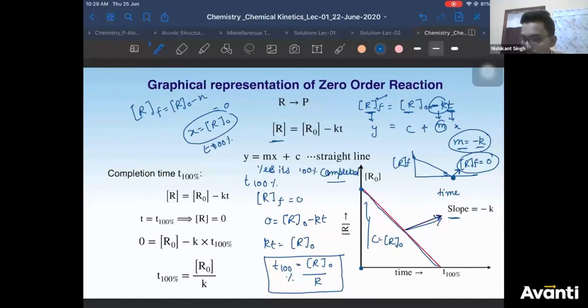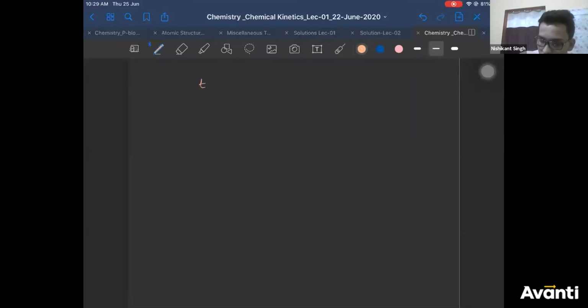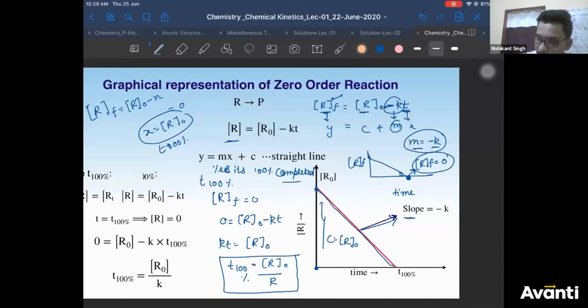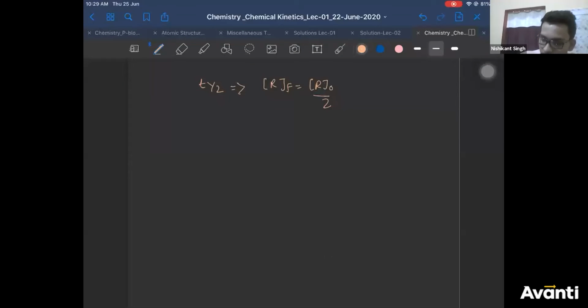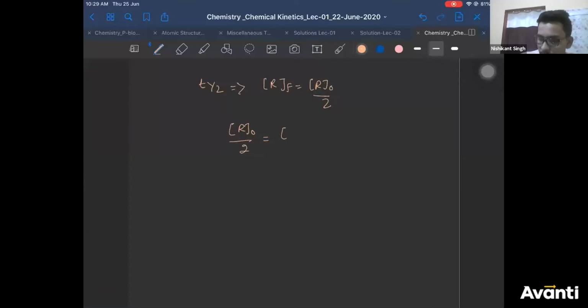What will you do for your T half? For your T half, your R final should become equal to how much? R initial by 2. So keep the value in the expression. R final is R initial by 2. So you'll get R initial by 2 is equal to R initial minus KT. You can simplify this.